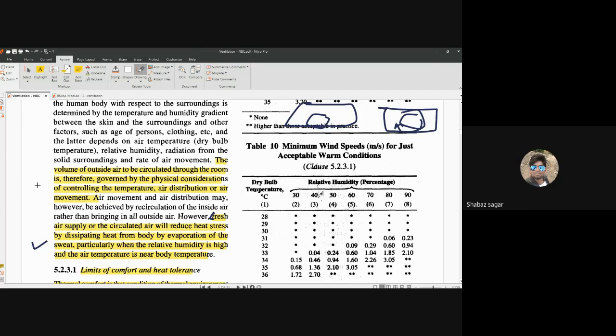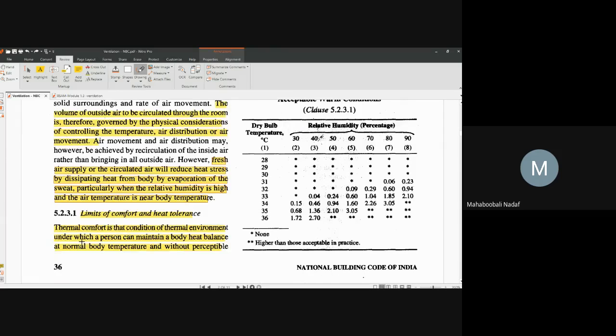Sir, second room, sir. That is what they have explained. So fresh air supply or circulated air will reduce the heat stress by dissipating the heat. That is what they have given. Is that okay for everyone? Yes sir. Okay, sir.